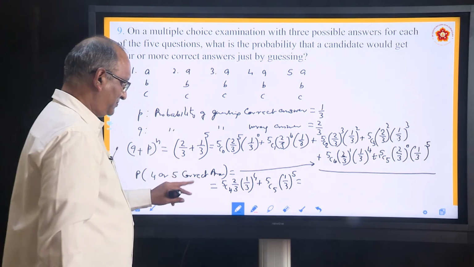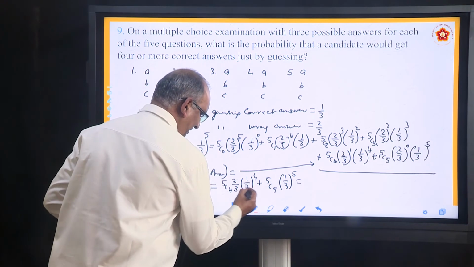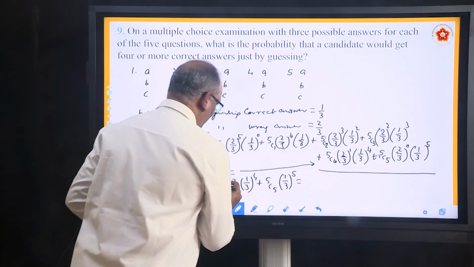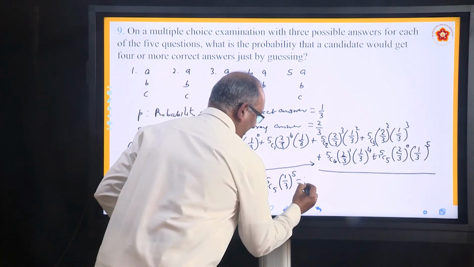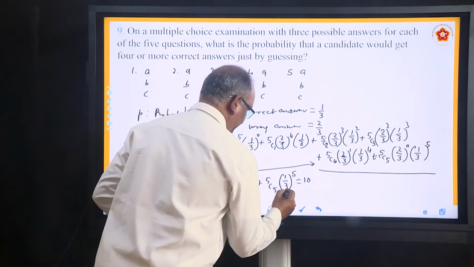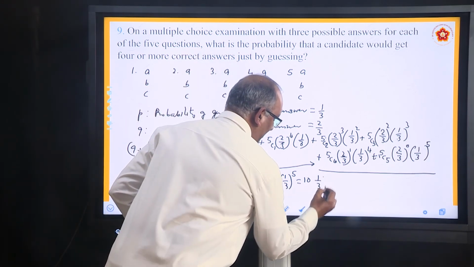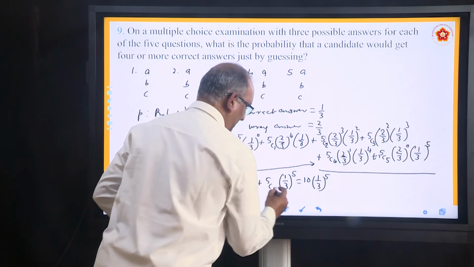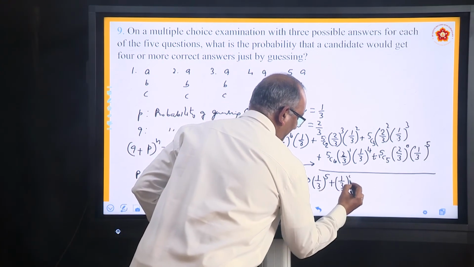5C4 is 5, because it is 5C1. 5 into 2 is 10, and the 3 can be taken inside, so 10 into 1 by 3 to the power 5, plus 5C5 is 1, so it is 1 by 3 to the power 5.